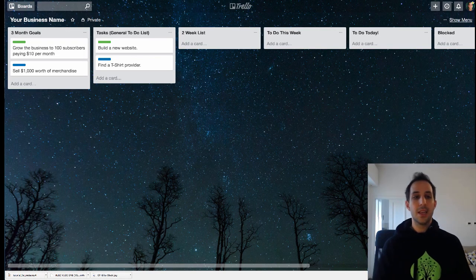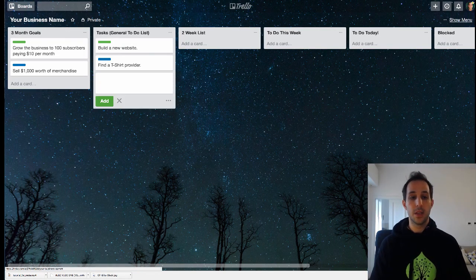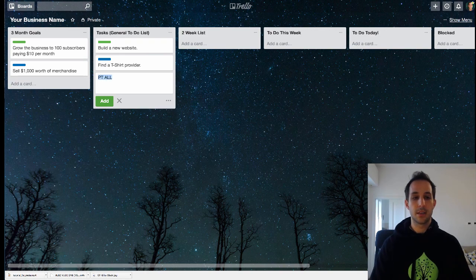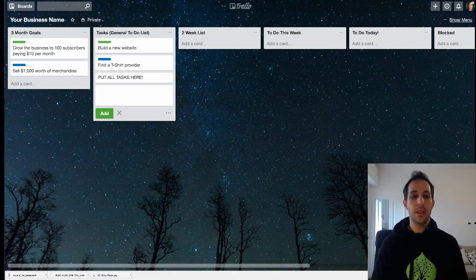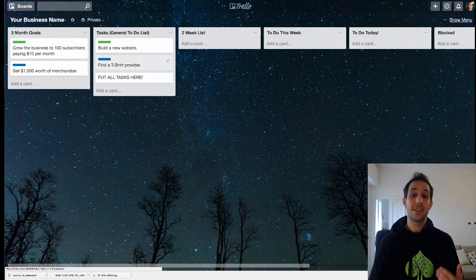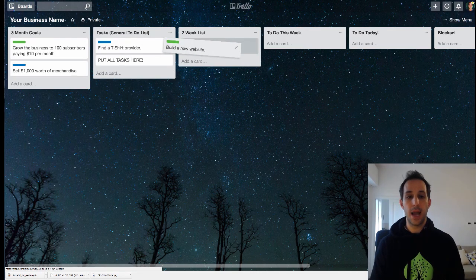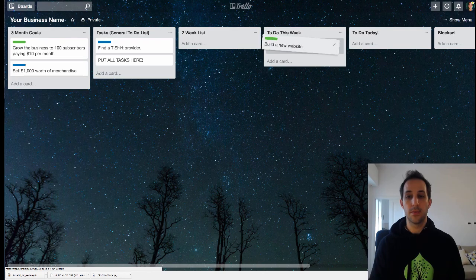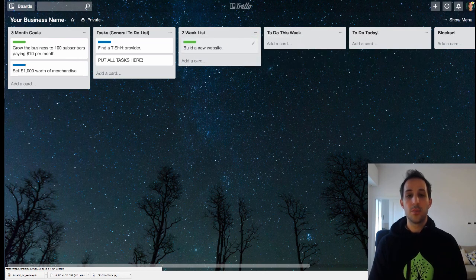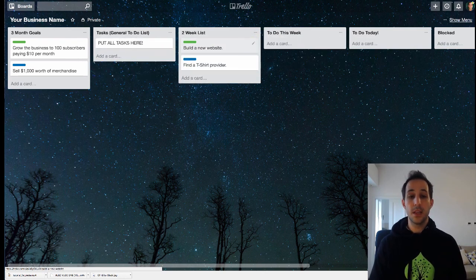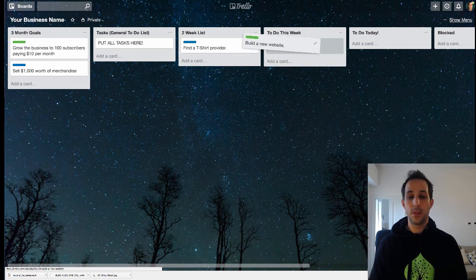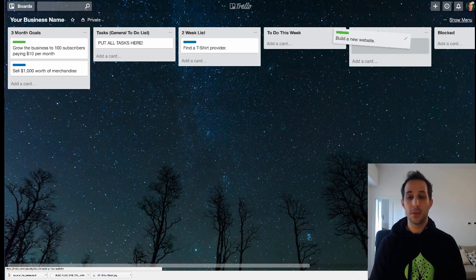So what I do is I label all the tasks in the to-do list. You put all tasks here. It's only when you want to take action on a task that you click and drag it over to one of these different categories. So you could put all these tasks in the 2-week list, and then you can move them over to to-do this week or to-do today if it becomes important.